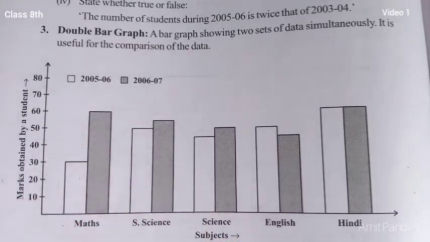So how does it become more informative to us? Here are some questions we are easily able to answer, like what is the information given by the double bar graph. The double bar graph is just showing how much score was obtained by the students in the 2 years. Second, in which subject has the performance improved the most. So you can see in which subject it improved the most. Similarly, students, such types of questions are generally answered by directly observing the graph.